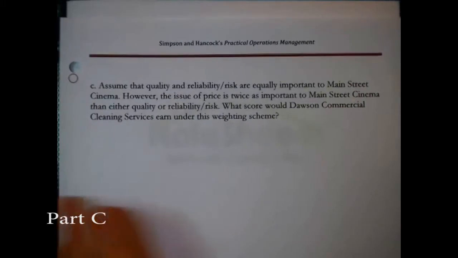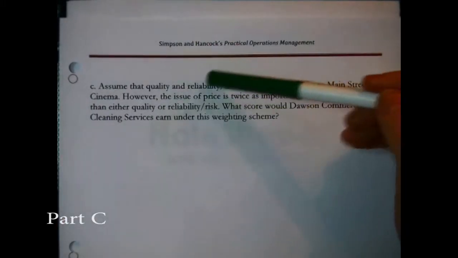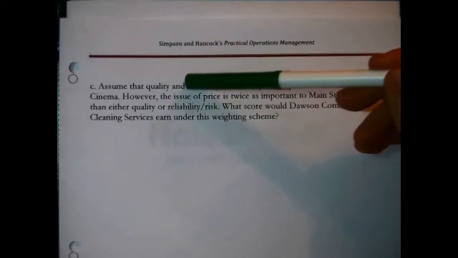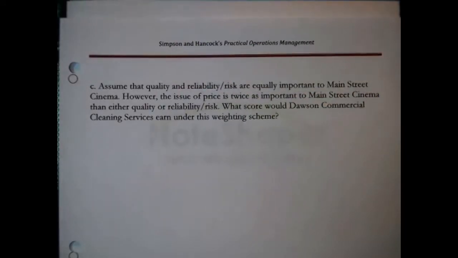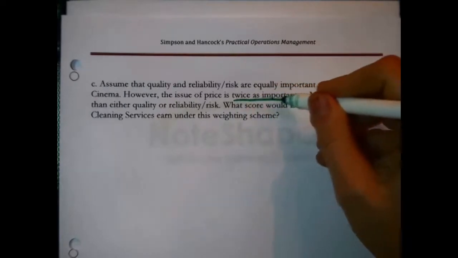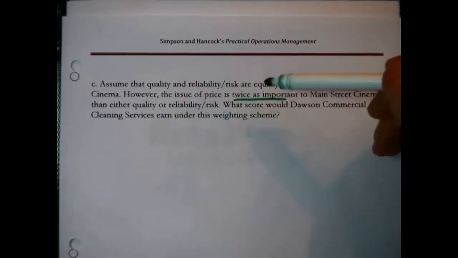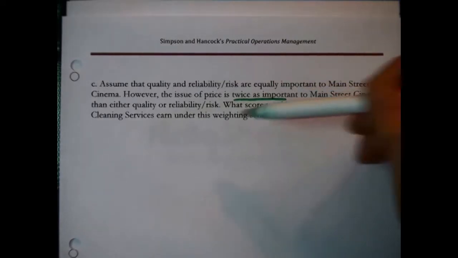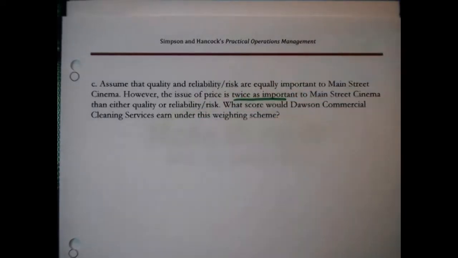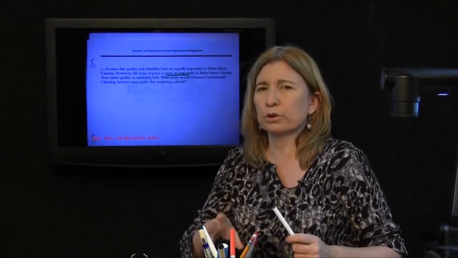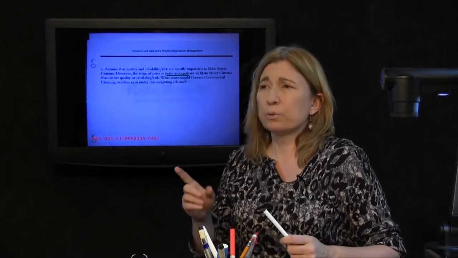Next question. Assume that quality and reliability and risk are equally important to Main Street Cinema. However, the issue of price is twice as important to Main Street Cinema as either quality or reliability and risk. What score would Dawson Commercial Cleaning Services earn under this weighting scheme? All right, so we're asked for the score that Dawson would earn under this weighting scheme.